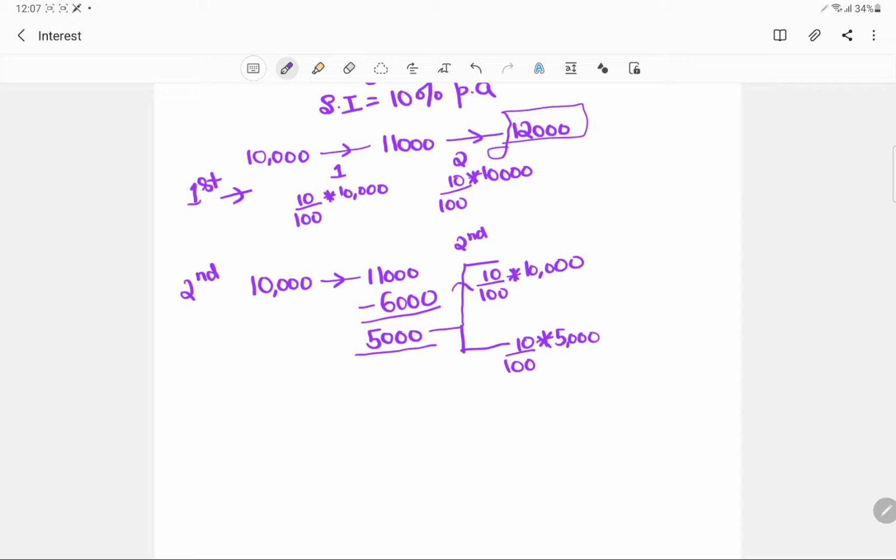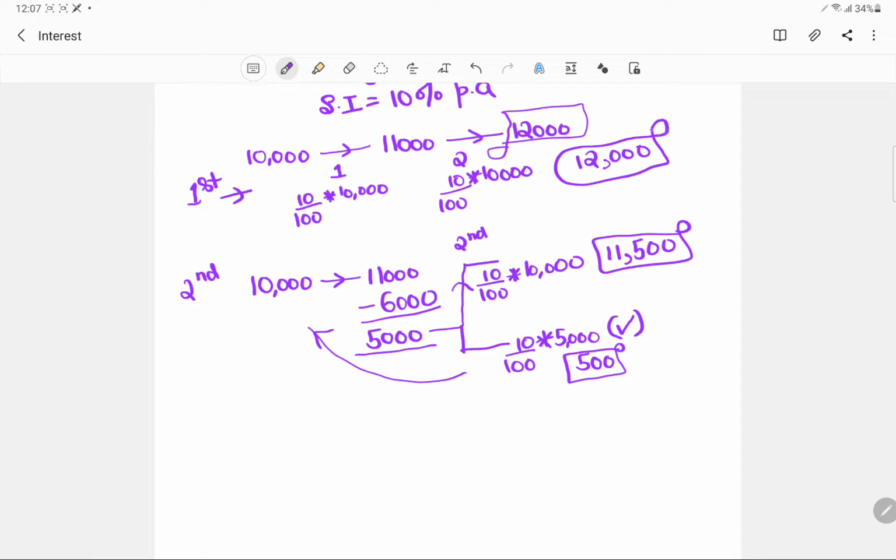Logically, the concept of the installment suggests that he would be paying interest on the remaining amount, which is nothing but 500. Using this, he ends up paying 11,500, and the first person ended up paying rupees 12,000. So I think it is clear why you end up paying a lesser amount when it is about the concept of the installment.